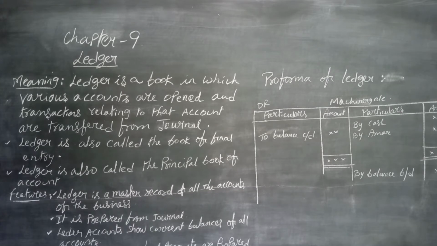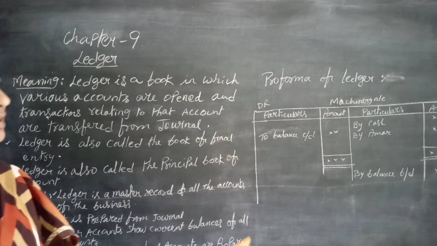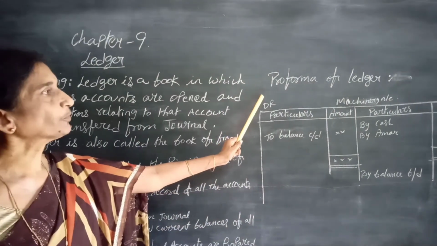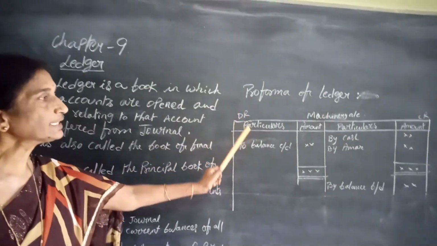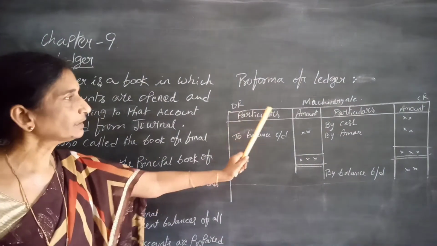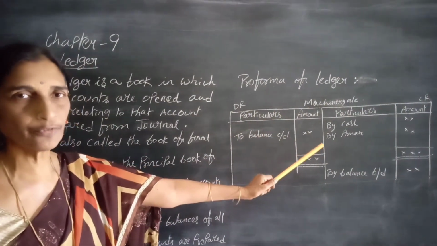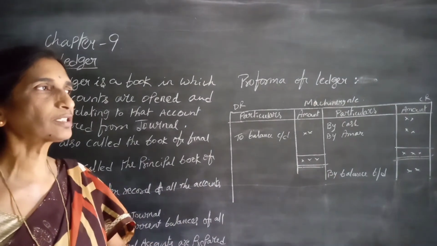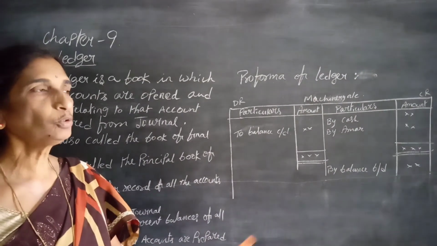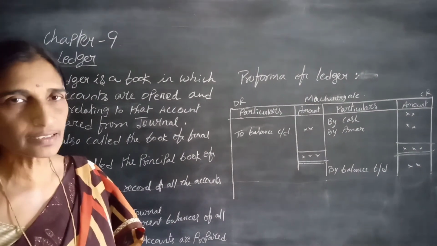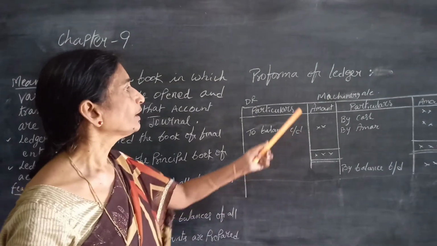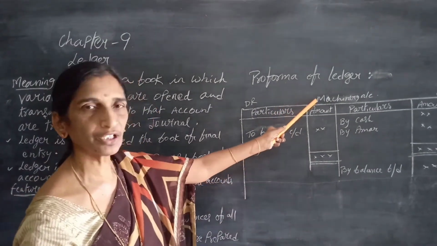Now let us see the pro forma of ledger account. We have already seen the T-shaped account in the third chapter. See, pro forma of ledger. In each and every page, the ledger accounts are opened, different. Of course, if the number of transactions is more, then one or two or more pages are allotted for that account. Now first, say for example, machinery account.